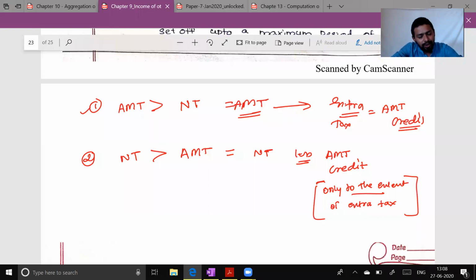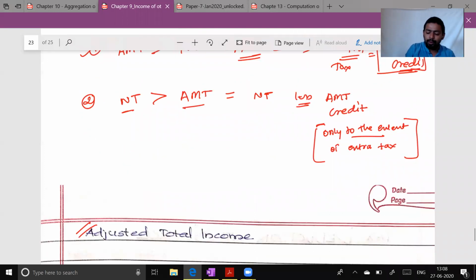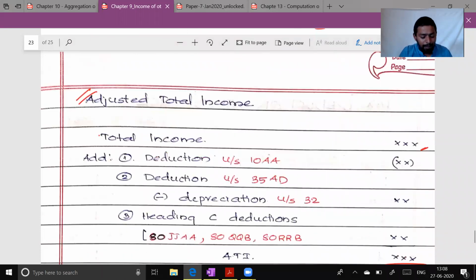And whenever that extra amount of tax we have paid over the normal tax that we were supposed to pay as per the normal provisions of income tax, that extra amount will be available as a credit. Then when will I use that credit? Whenever normal tax liability is greater than AMT liability, you will pay normal tax but less the amount of AMT credit. But the set-off cannot bring your tax liability lower than AMT. To explain that, I have to take one example. But before I run into the example, let me finish the theory part first.